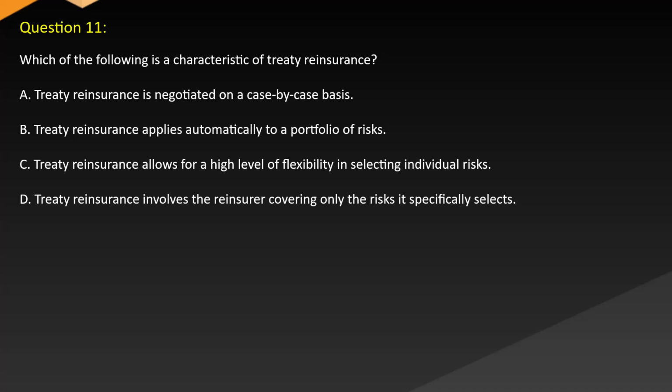Question 11. Which of the following is a characteristic of treaty reinsurance? A. Treaty reinsurance is negotiated on a case-by-case basis. B. Treaty reinsurance applies automatically to a portfolio of risks. C. Treaty reinsurance allows for a high level of flexibility in selecting individual risks. D. Treaty reinsurance involves the reinsurer covering only the risks it specifically selects.